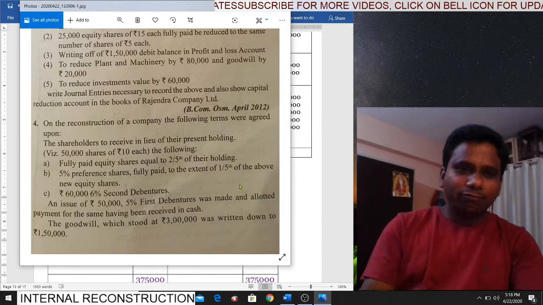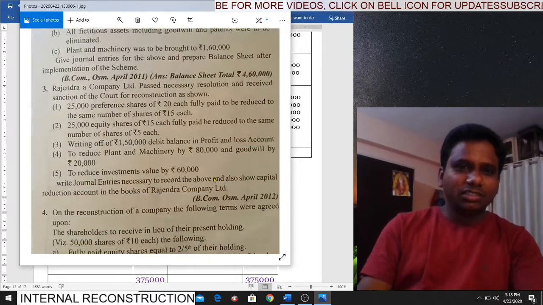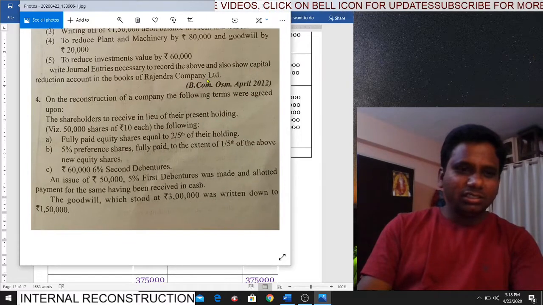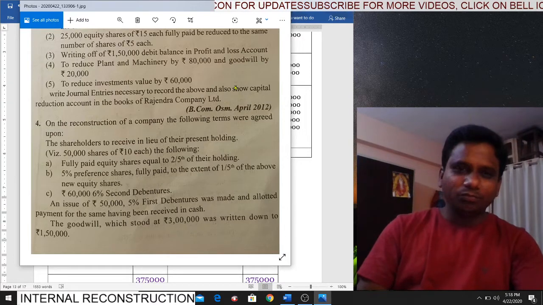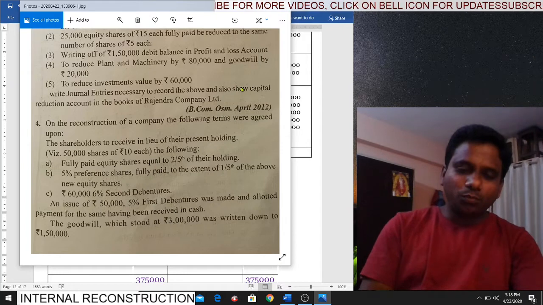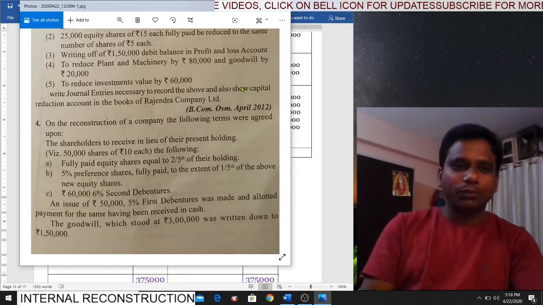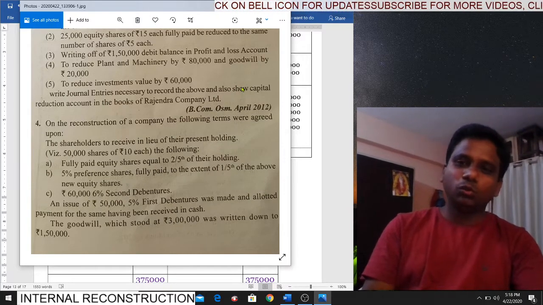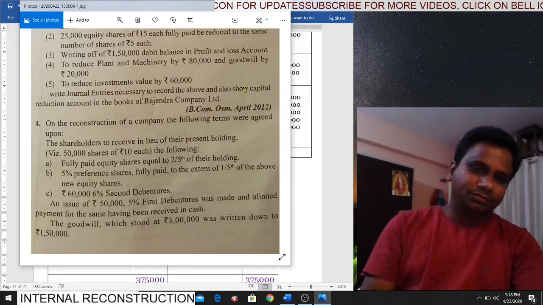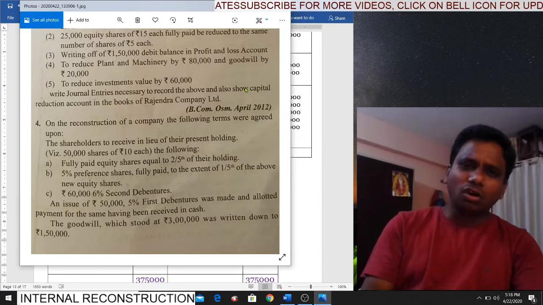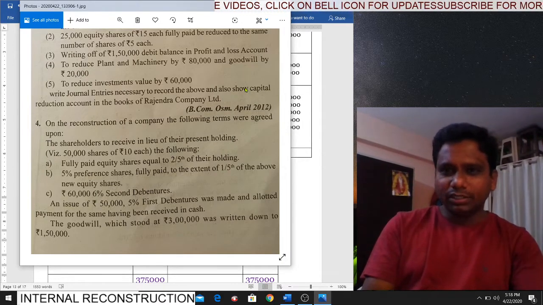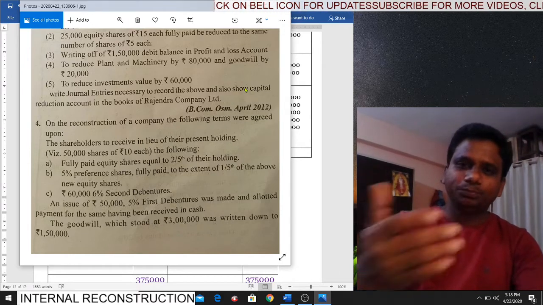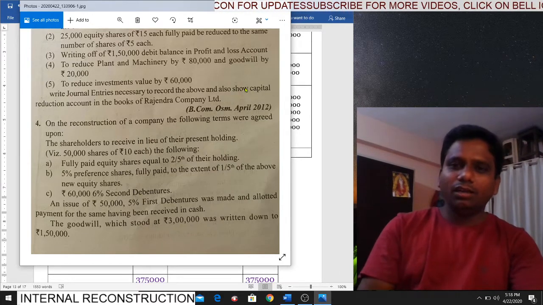Solve problem number 5, page number C7, internal reconstruction problem. Do it as homework and post into the group. I will check it. Those who are interested, if you solve the problem, you will get the knowledge. Is it okay? So please try to solve the problem and post.